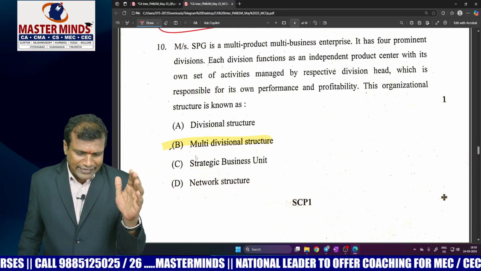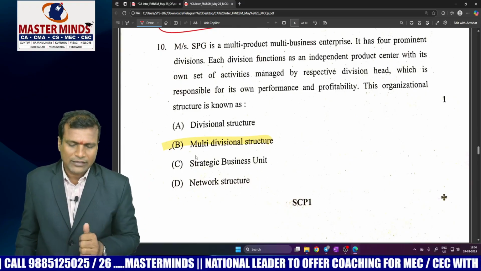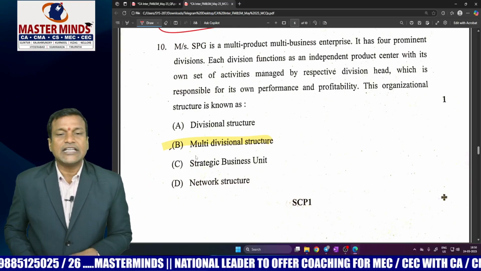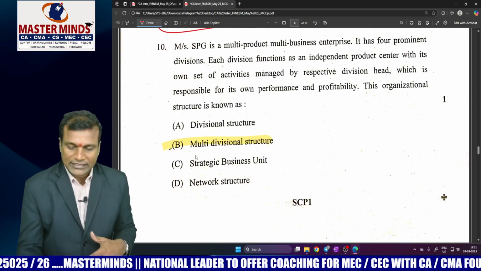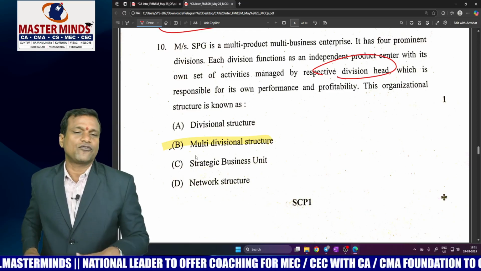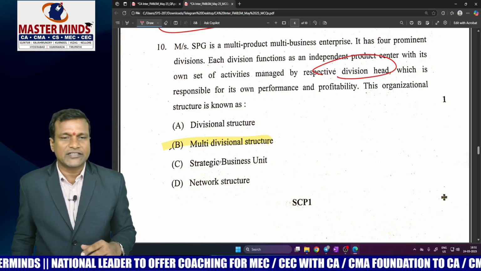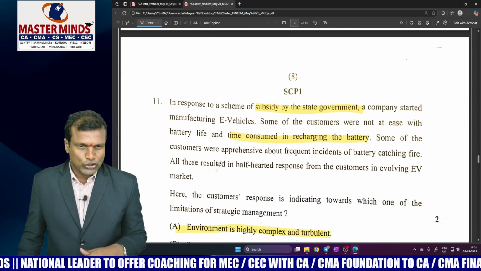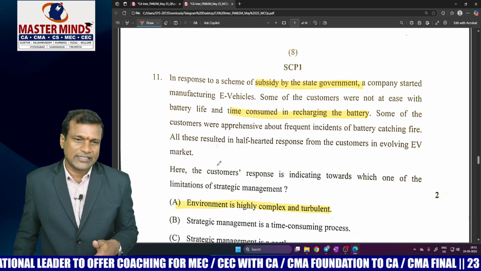Now come to the second independent MCQ, right? Lot of divisions are there. Each division will be led by a respective divisional head or manager. That person is responsible for the performance and profitability of each division. It's called as multi-divisional structure. No issues at all.